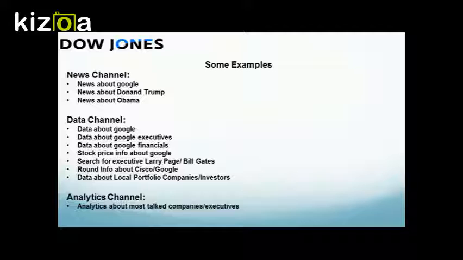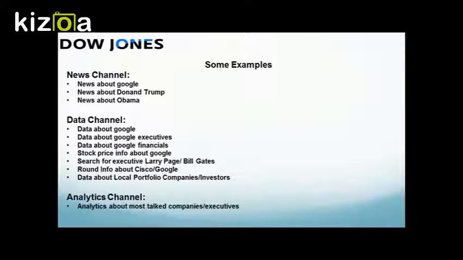Now, here are some example questions you can ask. In order to get custom news that you would like to hear, you can say, give me news about Donald Trump or Hillary Clinton, or give me news about North Korea. It will give you tailor-made news.